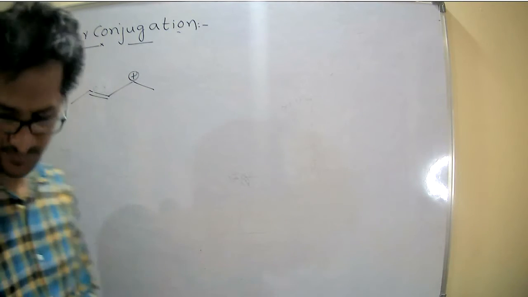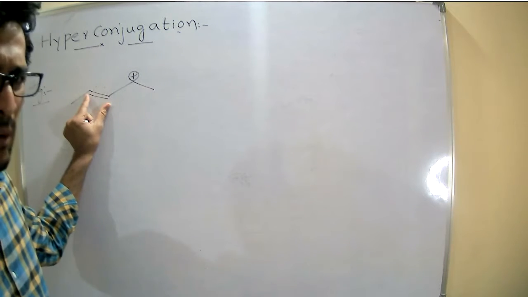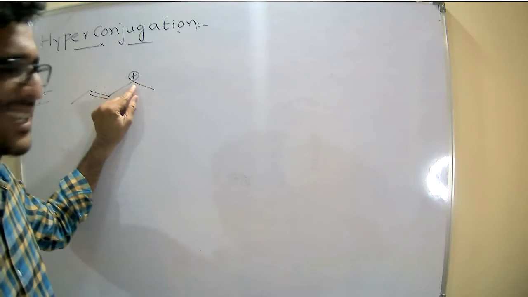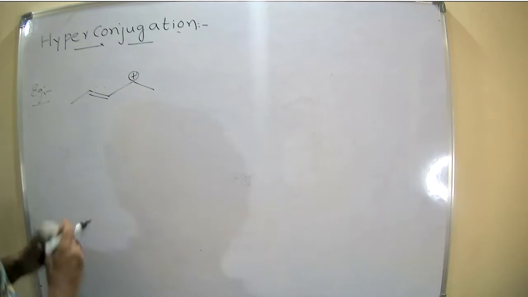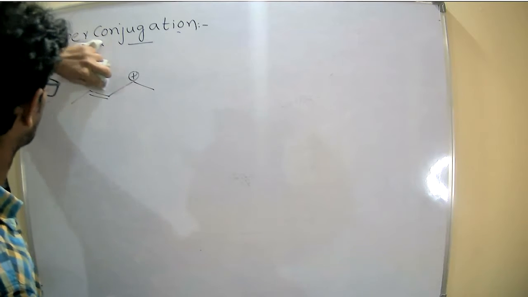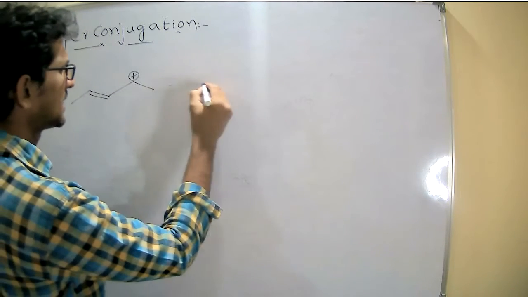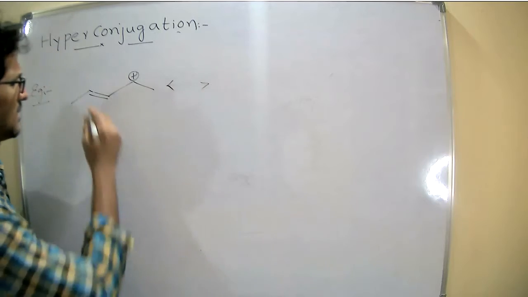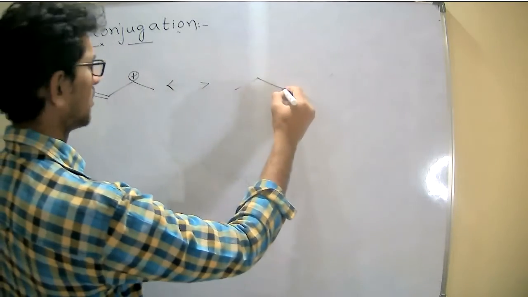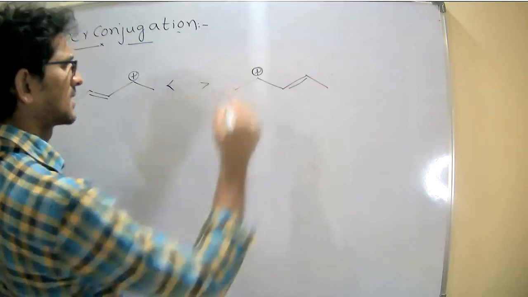Now see here, such type of compounds. In such type of compounds, a double bond is there and a positive charge is there. We know that there is a possibility of delocalization, which gives the resonance structures.